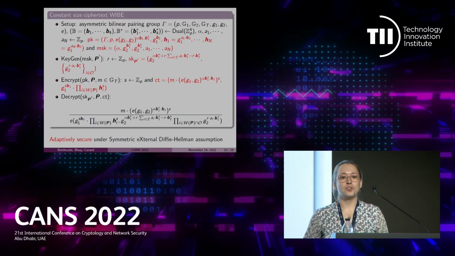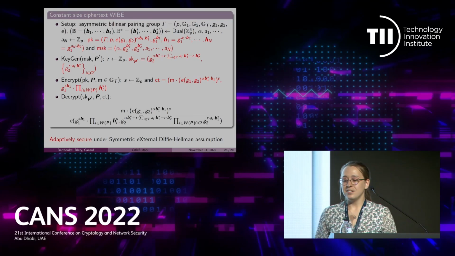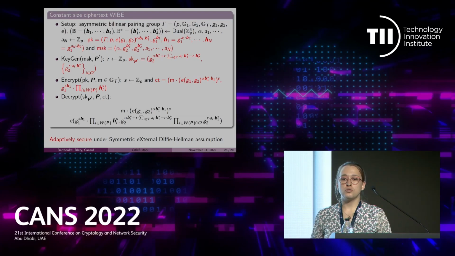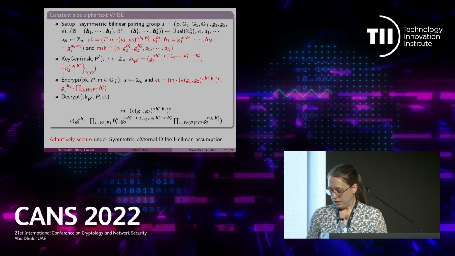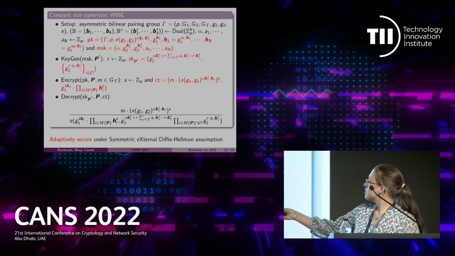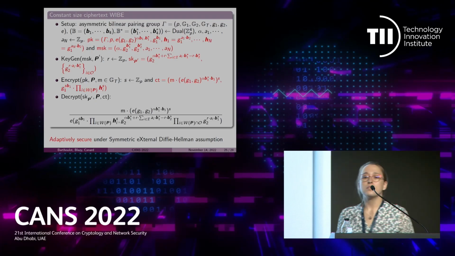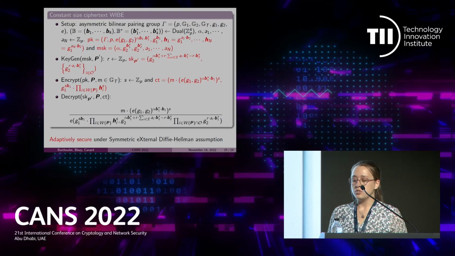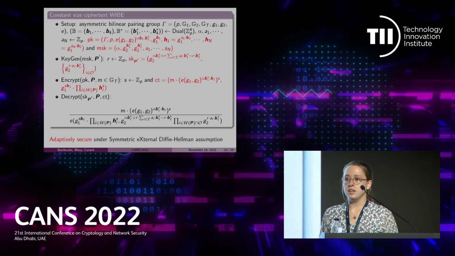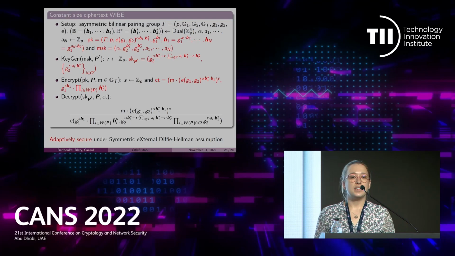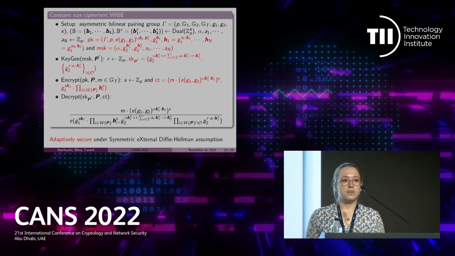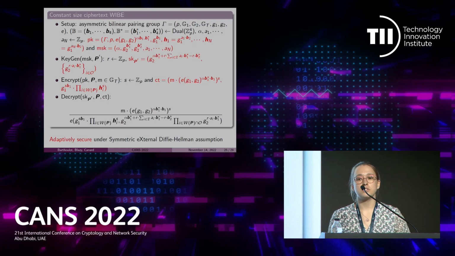So here is our scheme, but don't be afraid because I won't detail it. The only thing to notice is that the dimension used for dual pairing vector spaces here is 4. And in the ciphertext, you can see that we have 2 elements. The first one, M times e(g1, g2), etc., is actually one element of GT, and it's only one element because in the exponent you have bi star.bi, which is the scalar product of the 2 vectors. Thus, it's only one element. It's not a vector anymore.